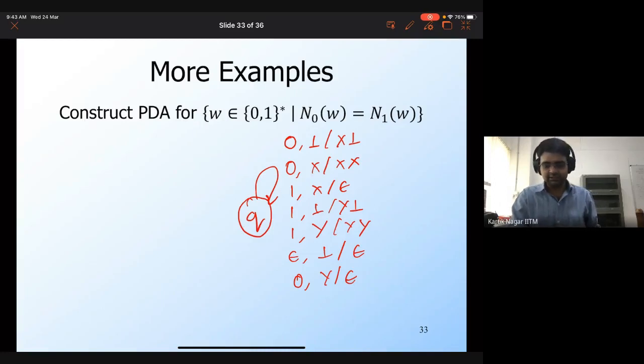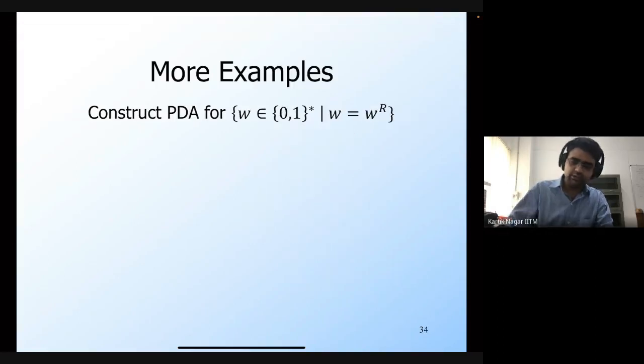So in this case, if we reach the end of the string and if I see a bot on the stack, then I'm removing it. So the language of this particular PDA through the empty stack criterion is going to be this language, where the number of zeros are equal to the number of ones. Okay. So this seems correct. Okay, let's move to the next example.